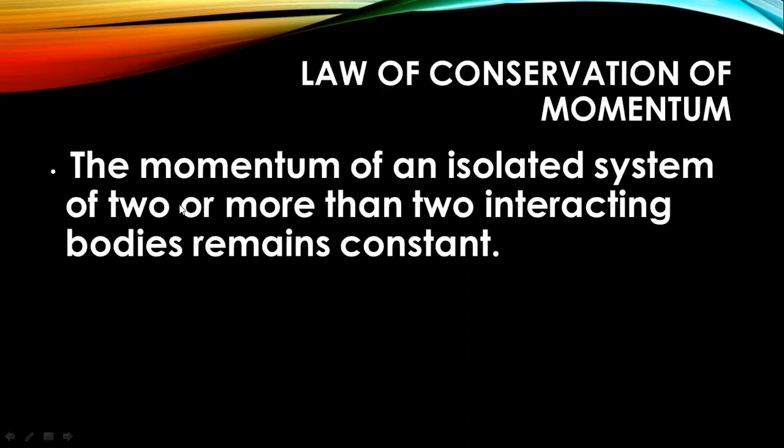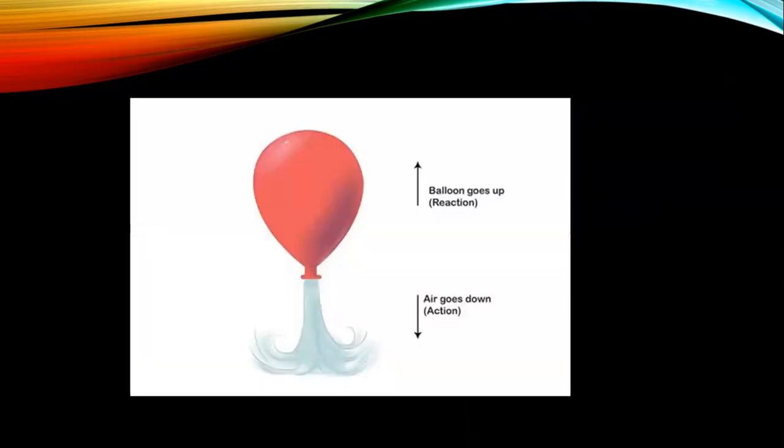This was the statement. Now we will take different examples to understand this. You can see an isolated system here. In this isolated system, you can see a balloon which is going up, and the air is coming out of the balloon in the downward direction. This is an isolated system because there are only two things. No third thing is putting any external force on it.